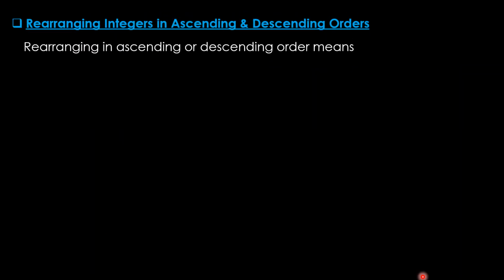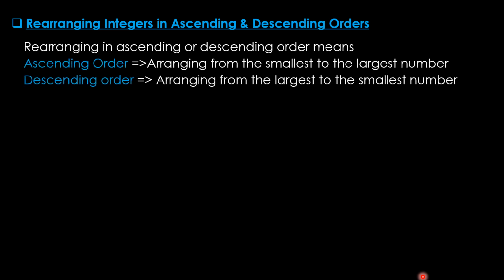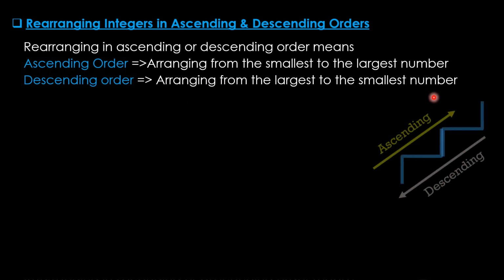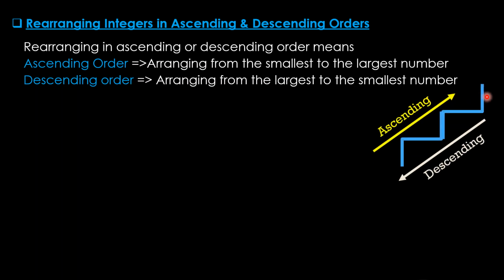Rearranging integers in ascending and descending orders. Ascending order means arranging from the smallest to the largest number. Descending order means arranging from the largest to the smallest number. So if we consider a stair like this, ascending means from the bottom to the top, moving towards this direction, this is ascending order, whereas from top to the bottom this is descending order.